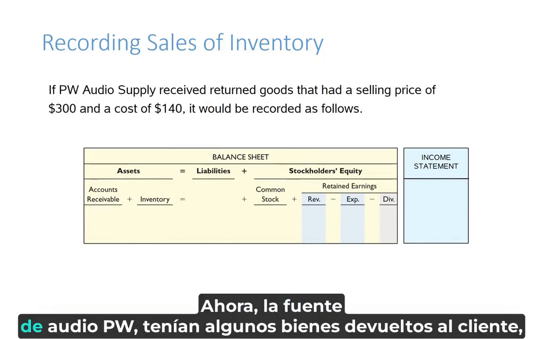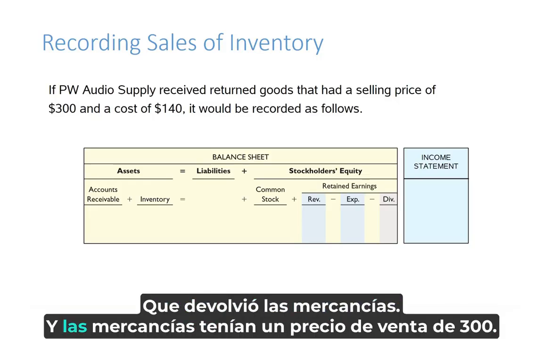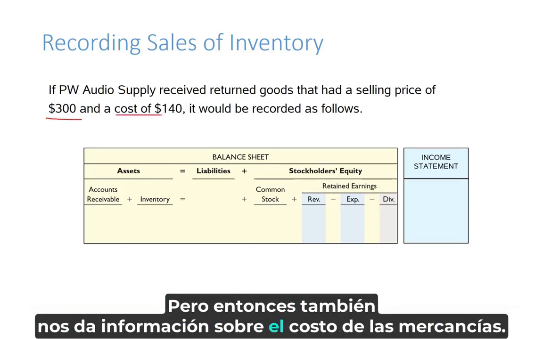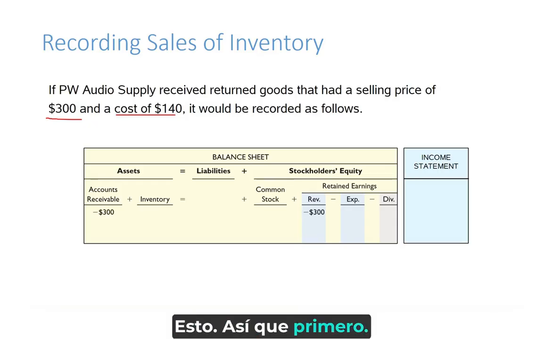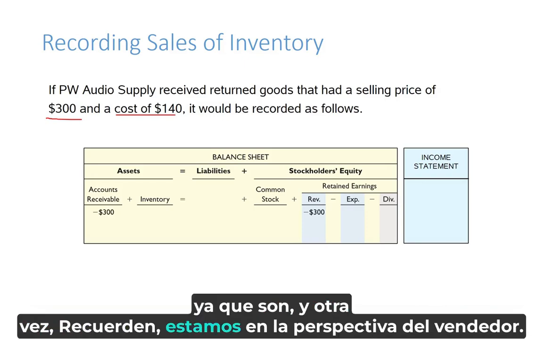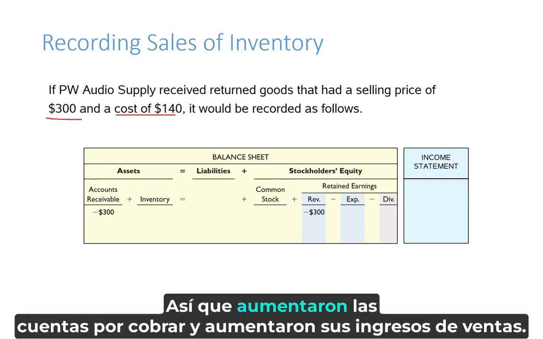Now, PW Audio Supply had some goods returned to them from the customer, and that was SS Stereo, right, who returned the goods. And the goods had a selling price of $300, but it also gives us information about the cost of the goods. And so we're going to have a two-part transaction for the return of this merchandise. So first, remember we're in the seller perspective, they sold this inventory on account, so they had increased accounts receivable and increased their sales revenue.